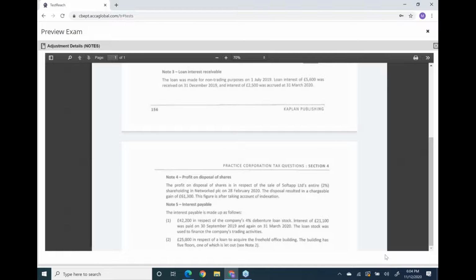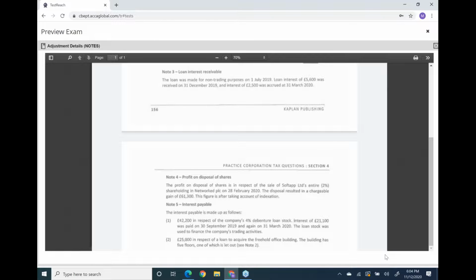Read note number 5. This is important. The interest payable is made up of, number one, 42,200 in respect of the company's 4% debenture loan stock. Interest of 21,100 was paid on 30th September 19 and again on 31st March 2020.